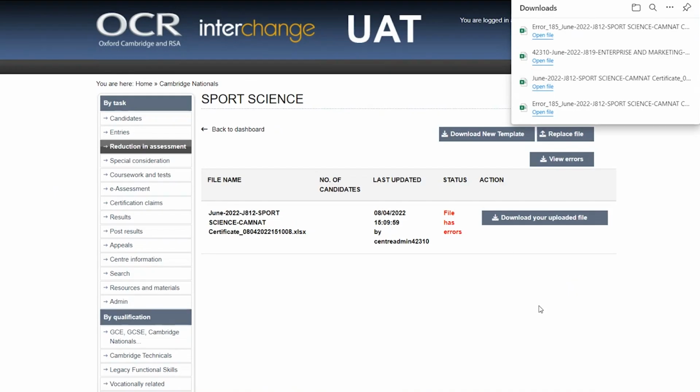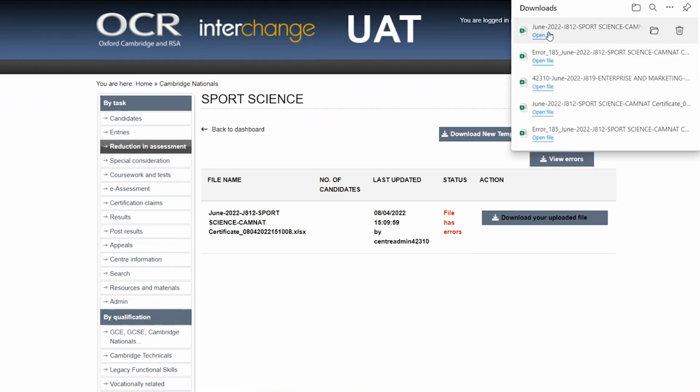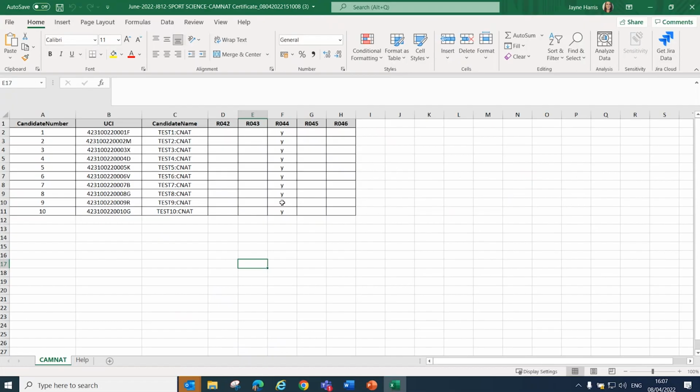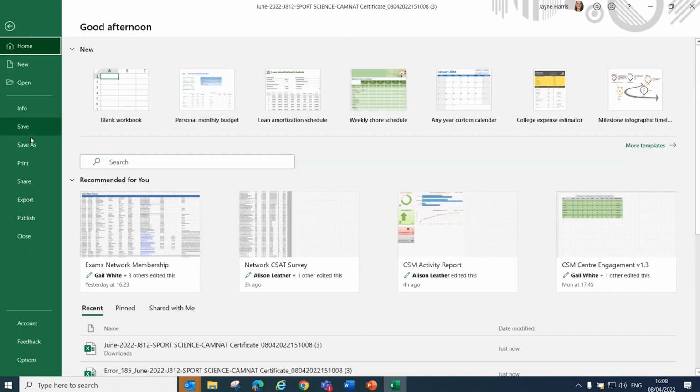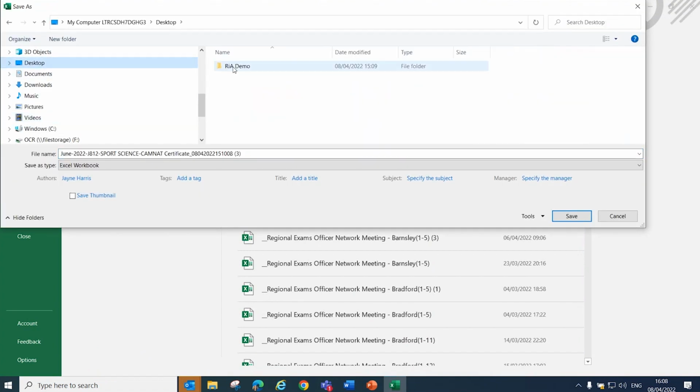Once you have viewed your errors, the next step is to download the file that you've previously uploaded so that you can amend your errors. Once you have downloaded the file and made your amendments, then please resave the amended version in your documents. Once again, please make sure this is saved in Excel format.